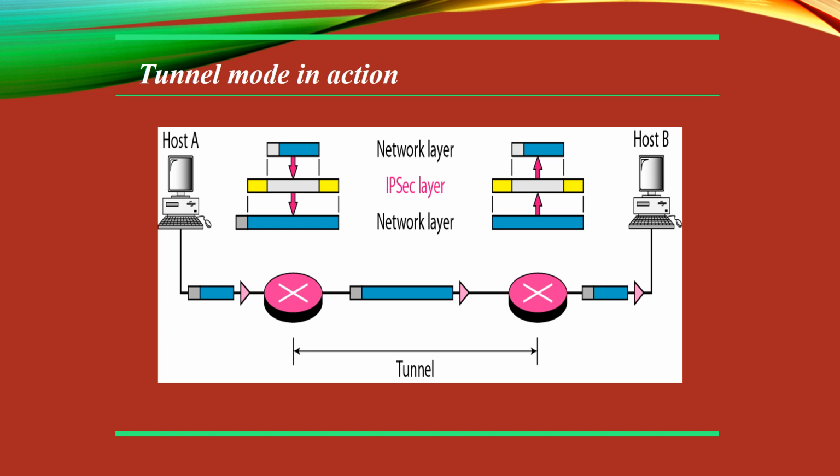So you can have anything. We use the tunnel mode when either the sender or the receiver is not a host. The entire original packet is to be protected from the possible disturbance between the sender and receiver, and it is as if the whole packet goes through an imaginary tunnel. So this is basically the mechanism.